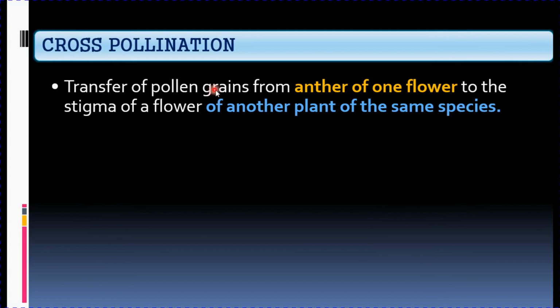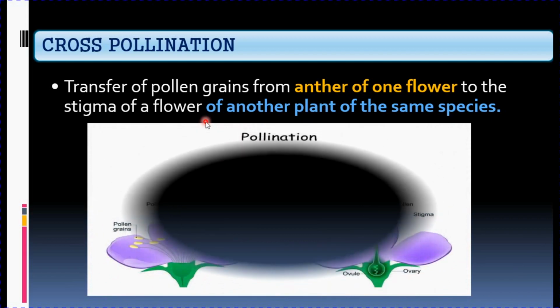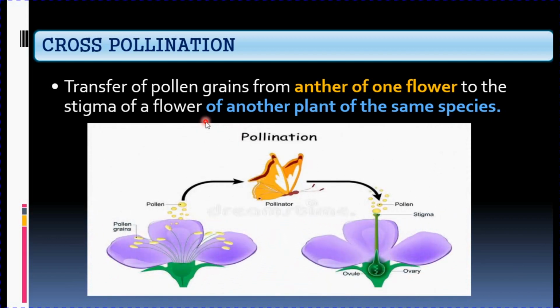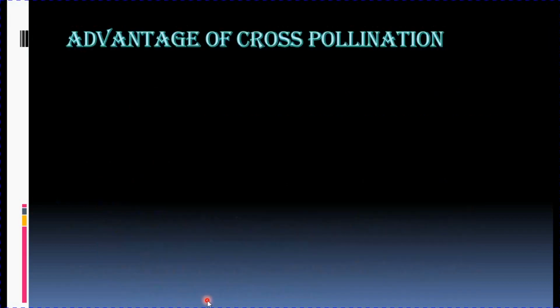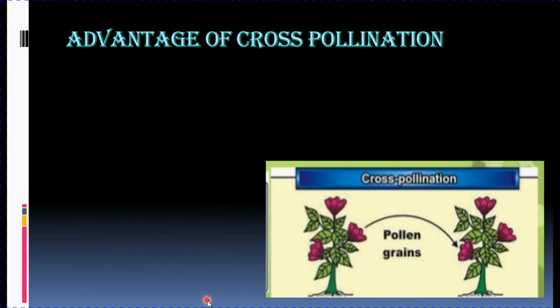So transfer of pollen grains from anther of one flower to the stigma of another flower of another plant of the same species. And to carry out this cross pollination, we need pollinators. Who are pollinators? They are the agents. Now coming to the advantages of cross-pollination. There are various advantages. So what are those?